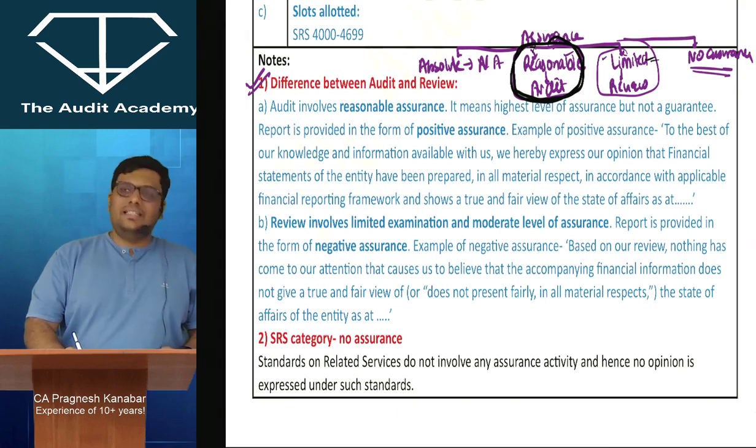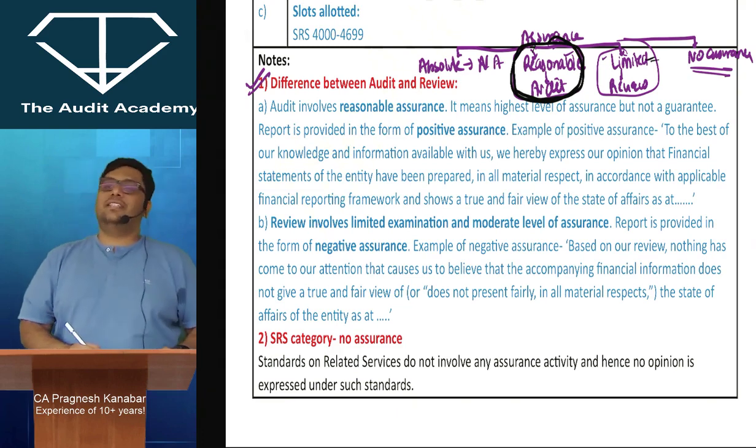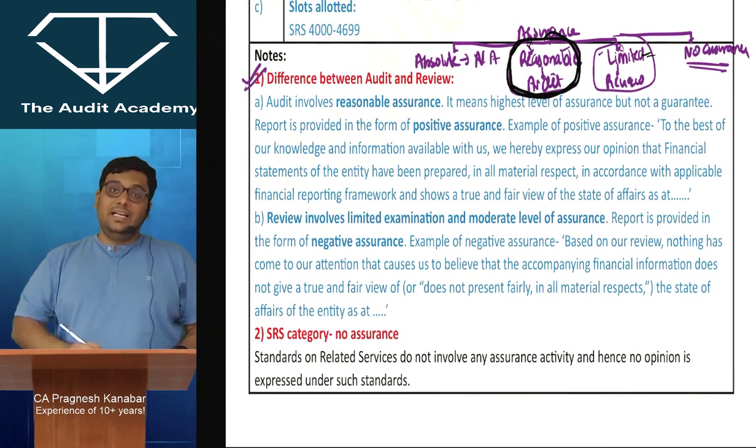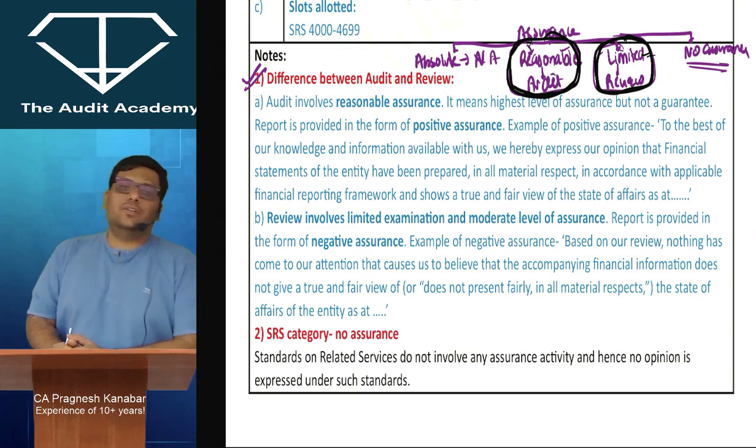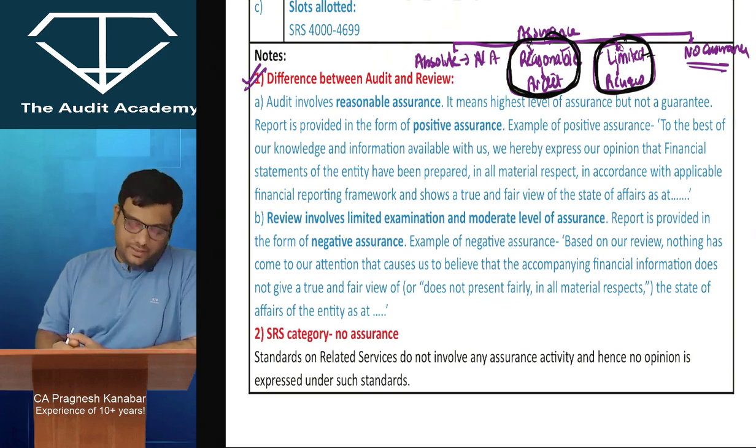Whereas in review, when I say nothing has come to our knowledge which indicates that financial statements are materially misstated, that is a negative way of describing the financial statements. And that is why in review we say it is a negative assurance. Am I clear with this?